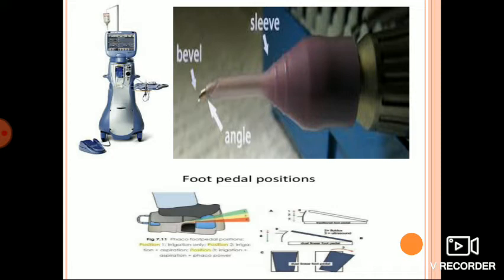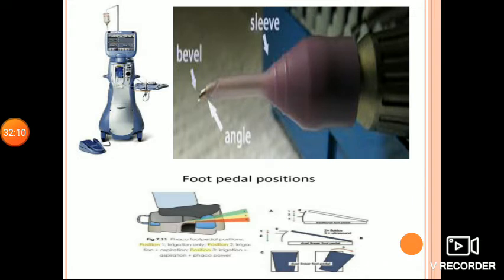Position 2 is irrigation aspiration mode. This position remains during the excursion of the pedal between detent 1 to 2. At this position, after the first detent, the pump head begins to rotate and irrigation aspiration occurs simultaneously.